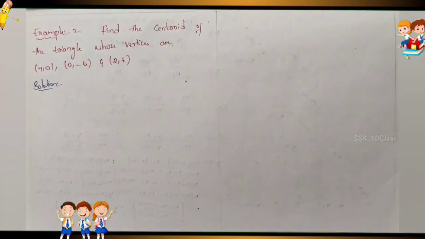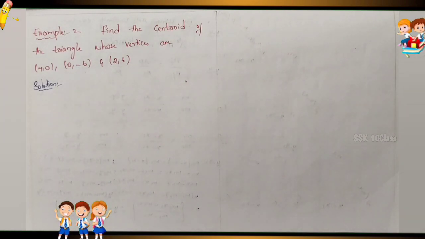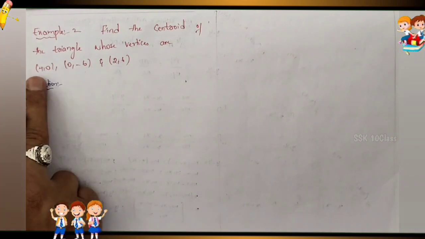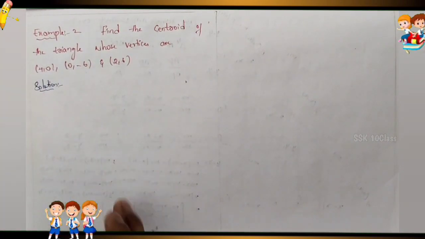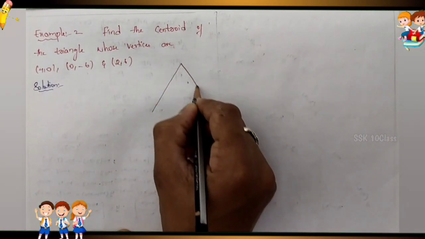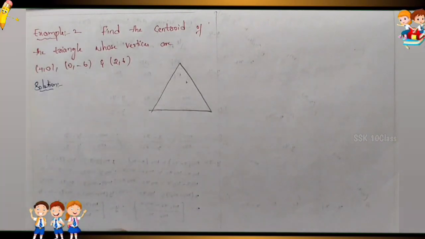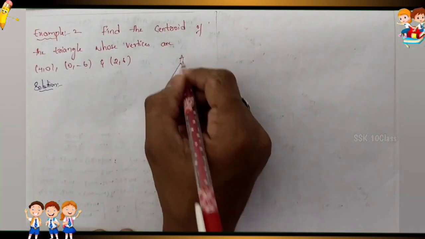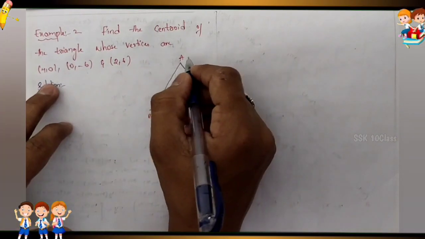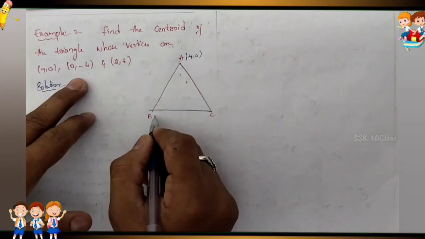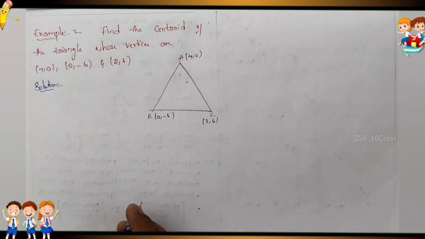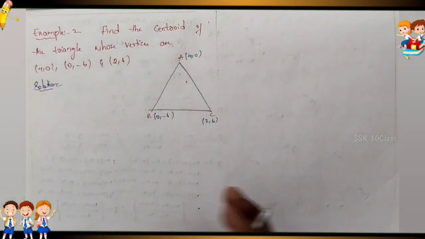Now see the one example, you can understand clearly. So example 2, find the centroid of a triangle whose vertices are given. 3 vertices A, B, C are given. Now let us draw that triangle. This is the triangle ABC. Here given A value 4 comma 0, B value 0 comma minus 6, C value 2 comma 6. Now what you have to find is the centroid of the triangle, formula.